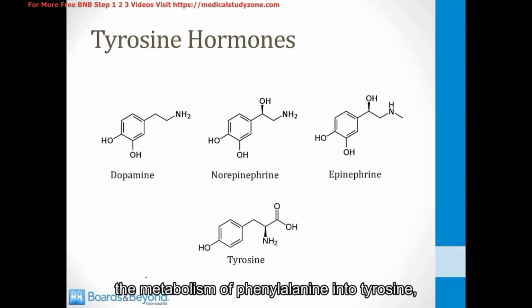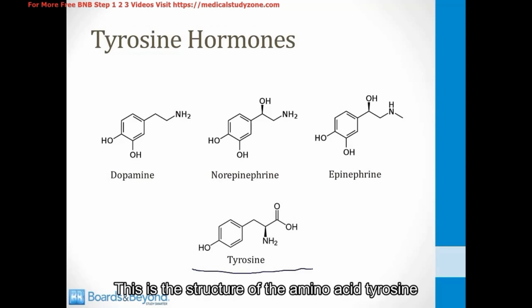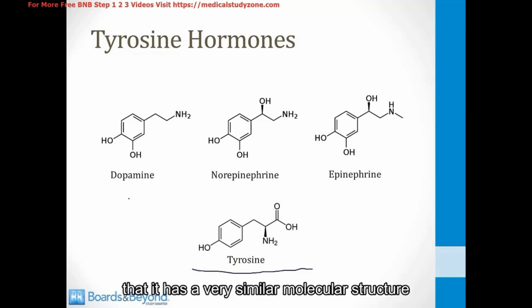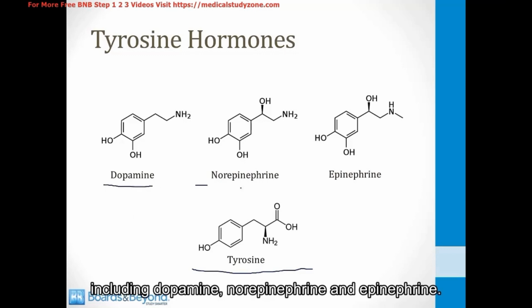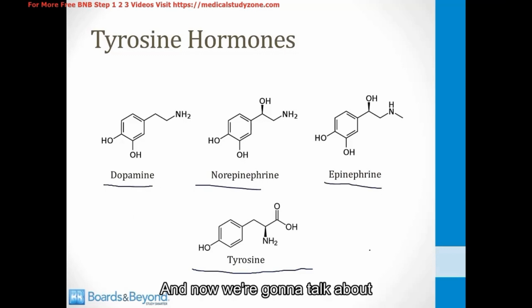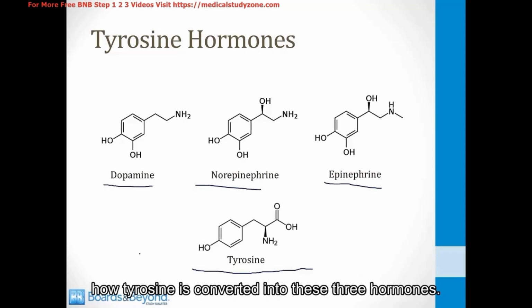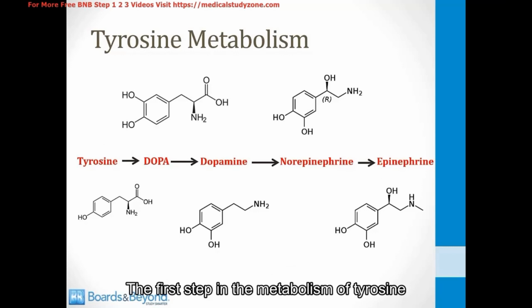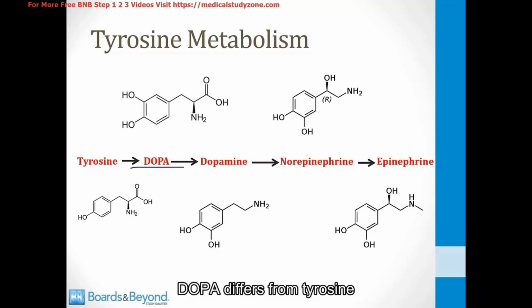Now that we've talked about the metabolism of phenylalanine into tyrosine, let's talk about the metabolism of tyrosine. This is the structure of the amino acid tyrosine on the bottom of the screen here. And you can see that it has a very similar molecular structure to several compounds, including dopamine, norepinephrine, and epinephrine. And now we're going to talk about how tyrosine is converted into these three hormones. The first step in the metabolism of tyrosine is synthesis of a molecule of dihydroxyphenylalanine, or DOPA. DOPA differs from tyrosine only by the addition of a hydroxyl group, as I've circled right here.